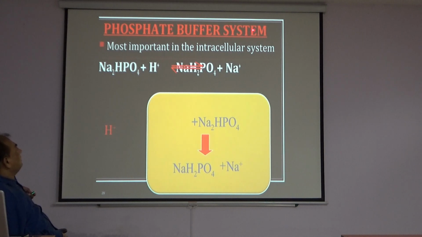Phosphate buffer system. Another buffer system is the phosphate buffer system, which is most important in the intracellular system. Na2HPO4 combines with hydrogen ion to form NaH2PO4 and releases sodium ion. The hydrogen acceptor is called a base. So Na2HPO4 attaches to hydrogen ion to form NaH2PO4, and the sodium is released.